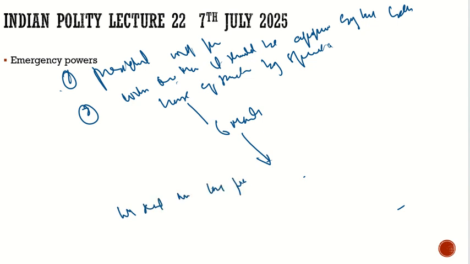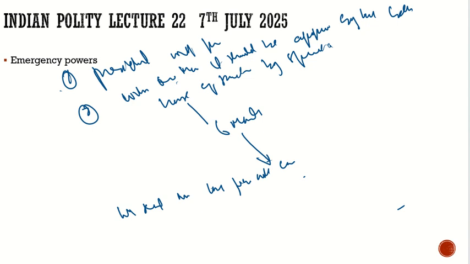Recently we saw such an incident, even though the national emergency was not imposed, but there were chances that we might have gone into war with Pakistan, where it would have been a full-fledged war, and we don't know how long it would last. So for that, there is no limit on it. Then there are conditions for how it can be revoked.